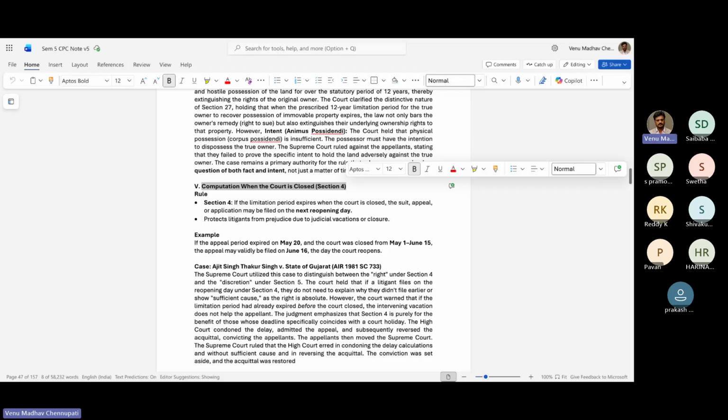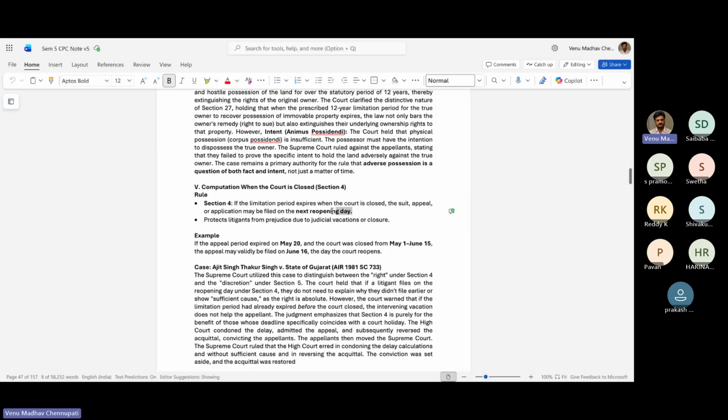So basically what section 4 says is the limitation period expires when the court is closed. The suit or application must be filed on the next reopening day. Okay, so it protects litigants from prejudice due to judicial vacations or closure. Example, if an appeal expired on May 20 and the court was closed from May 1st to June 15, the appeal may be validly filed on June 16th after the court reopens.